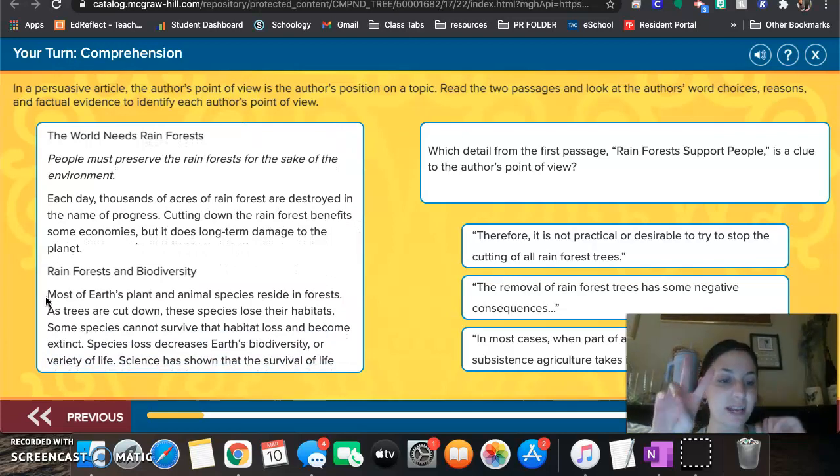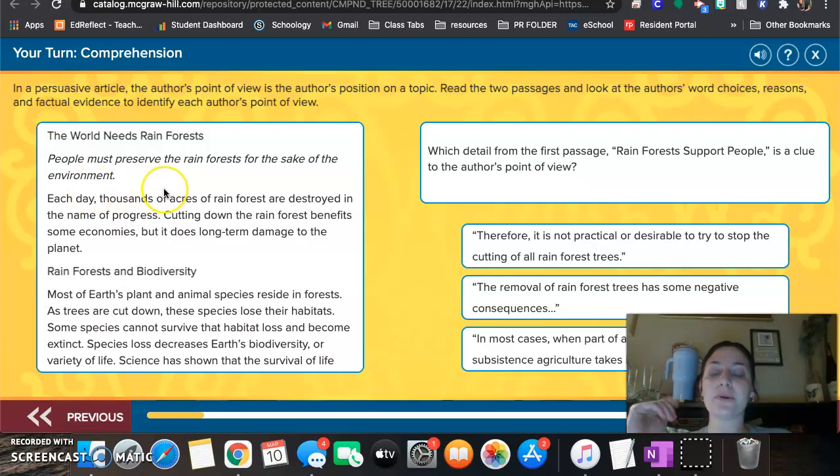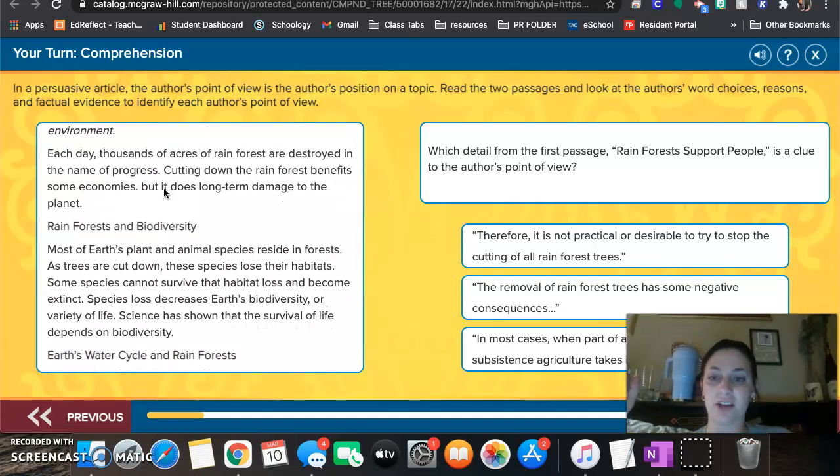Okay, now we're going to get the second point of view. So we're going to get the counterpoint or the opposite point of view. And this says the world needs rainforests. People must preserve the rainforest for the sake of the environment. Save the trees. Each day, thousands of acres of rainforest are destroyed in the name of progress. Cutting down the rainforest benefits some economies, but it does long-term damage to the planet. So we can even tell we have a new author who has a new point of view.